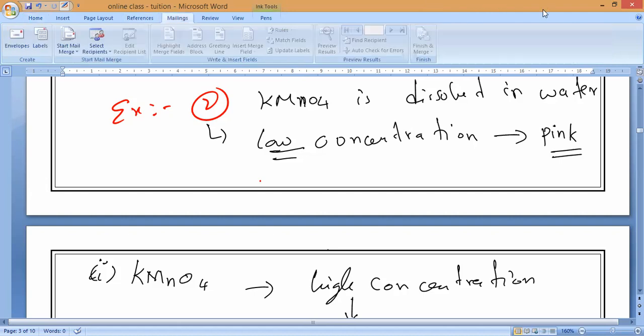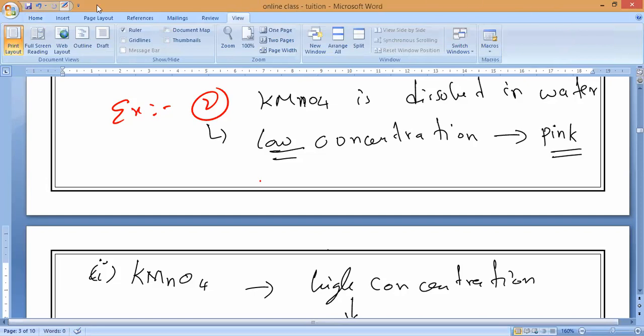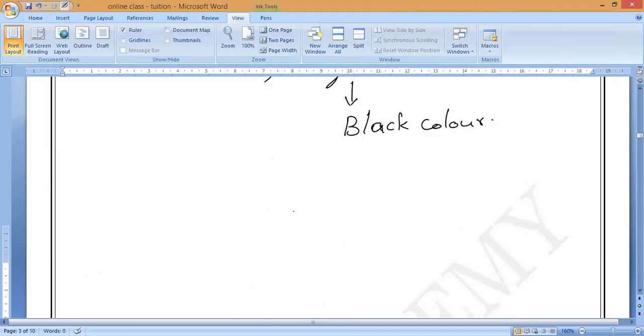Anybody can define? These all are high concentration and low concentration things. Is it yes or no? The concentration of a given solution is based on what?